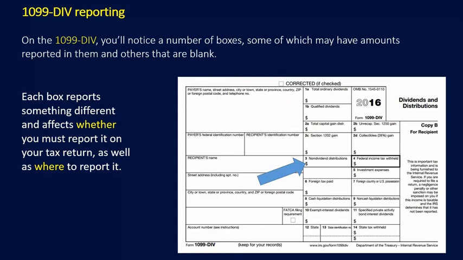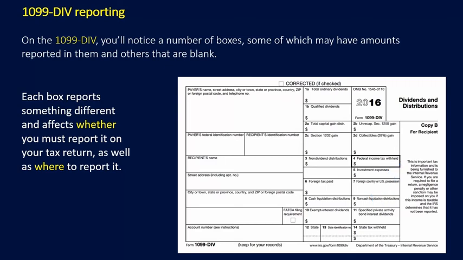Non-dividend distributions can appear in box 3, and exempt interest dividends appear in box 10. Specified private activity bond interest dividends, you may run into this somewhere down the line, appear in box 11.